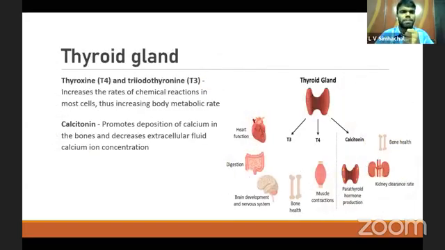Thyroid gland. The thyroid gland produces three hormones: thyroxine T4 and triiodothyronine T3, which increase the rate of chemical reactions in most cells. That is the basal metabolic rate. And coming to calcitonin, calcitonin promotes deposits of calcium in the bones. This thyroid gland produces the T3 hormone, T4 and calcitonin. Calcitonin is mainly concerned with the calcium levels in the blood.